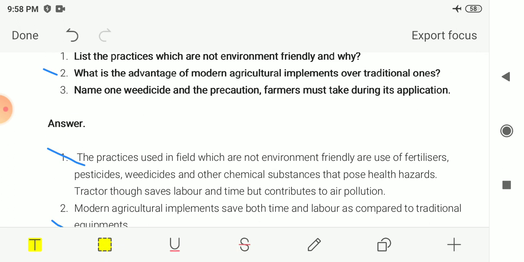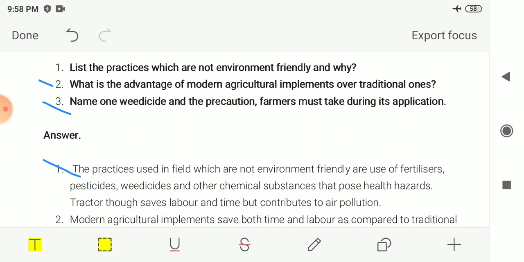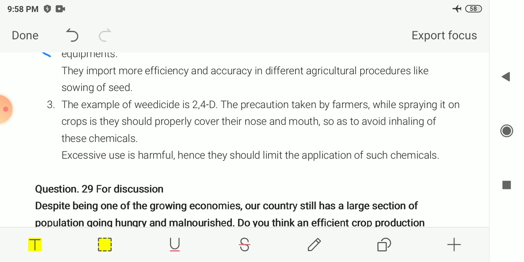The next, third question in that is, name one weedicide and the precaution farmers must take during its application. You have to give one example of weedicides and what precaution a farmer should take while applying this weedicide. So the example of this weedicide is 2,4-D, that is 2,4-dichlorophenoxyacetic acid. The precaution taken by farmers while spraying it on crops is they should properly cover their nose and mouth so as to avoid inhaling these chemicals.